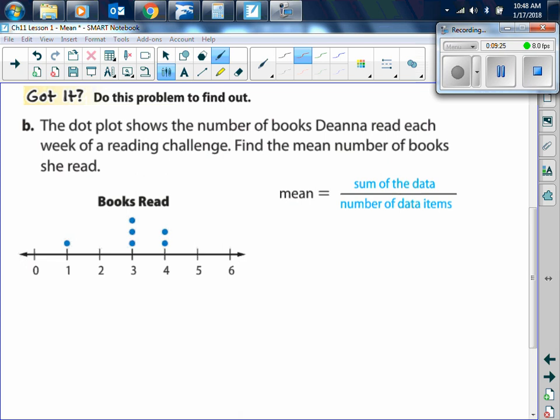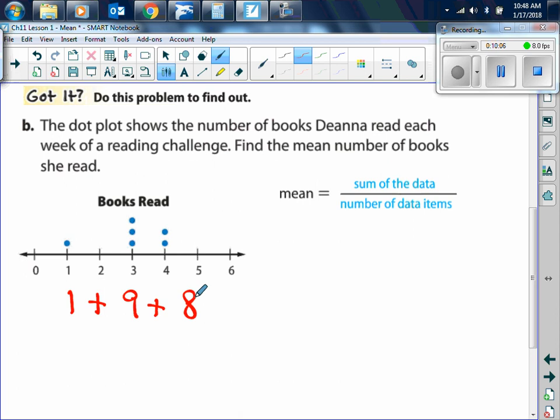All right. So here we want to add up the data. Remember, you don't have to add 1 plus 3 plus 3 plus 3 plus 4 plus 4. You know repeated addition is multiplication, right? So here we're going to add 1 plus 3 3s, so that's 3 times 3, which is 9, plus 2 4s, which is 2 times 4, which is 8. Very good. Is everybody clear with that?